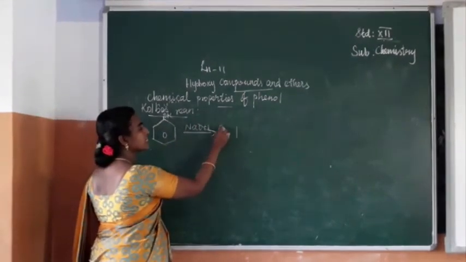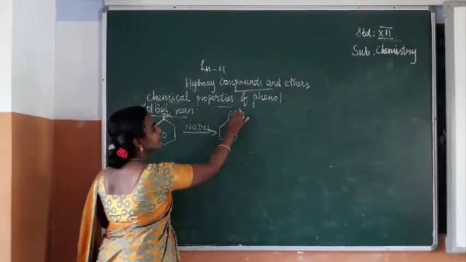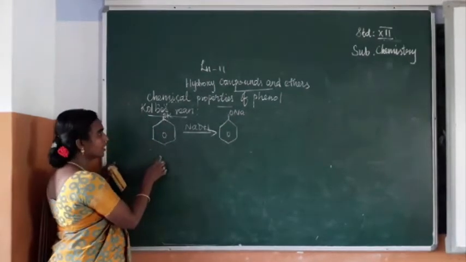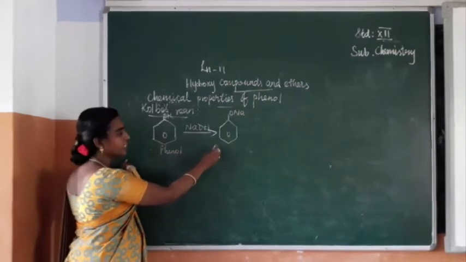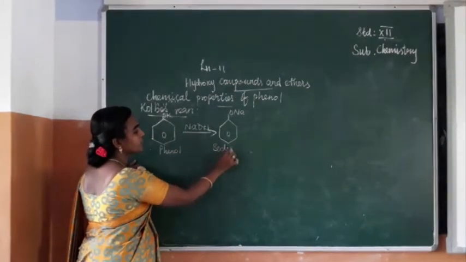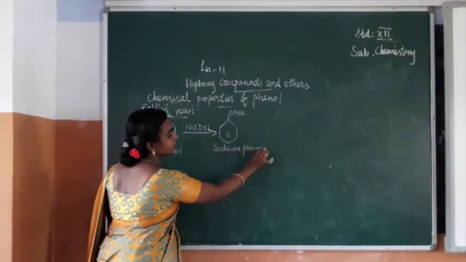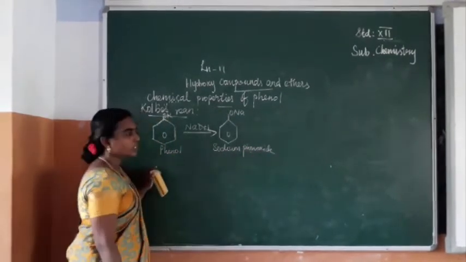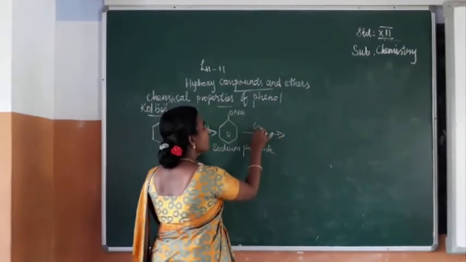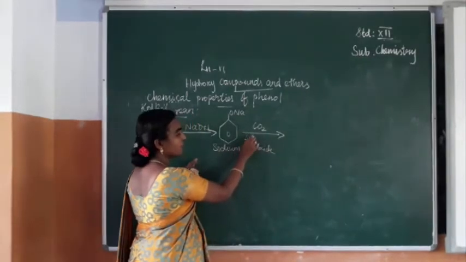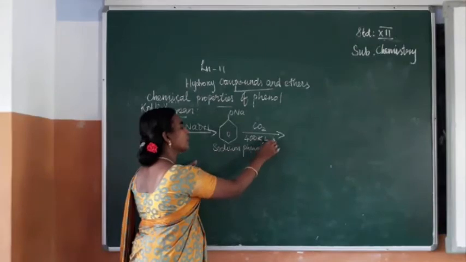So you can get ONa. The name of this compound is sodium phenoxide. Okay. So next, this on again reaction with CO2 at a temperature of 400 Kelvin, 4 to 7 bar pressure.